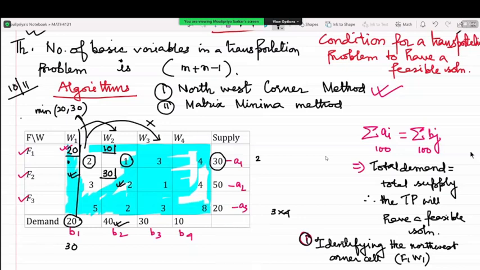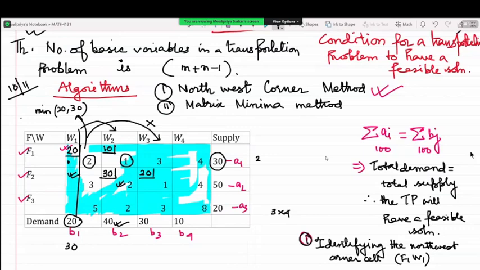F2 can supply 20 more units, right? Yes, ma'am. So where can I put that? W2, exactly, W3. That means we can allocate 20 right here. So what happens? Even the supply capacity of F2 is satisfied.